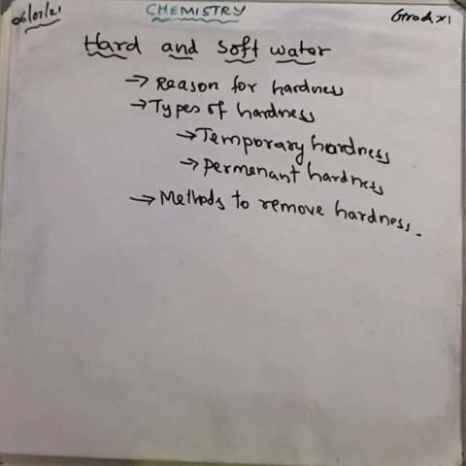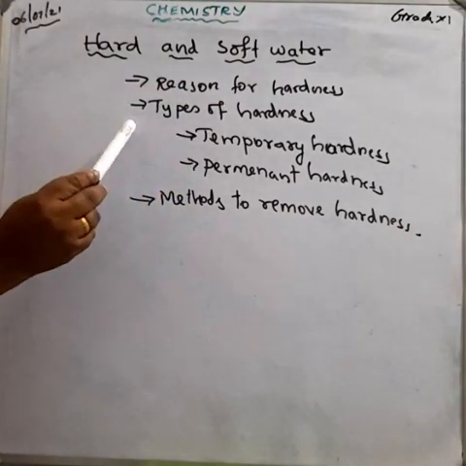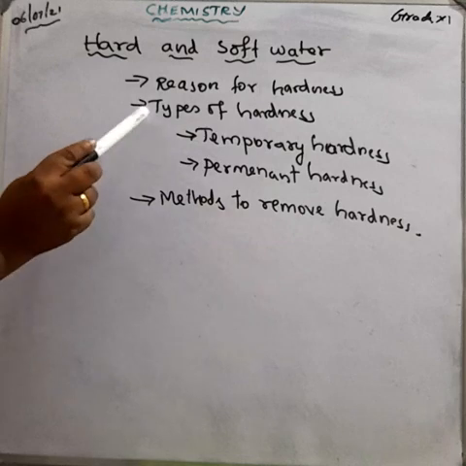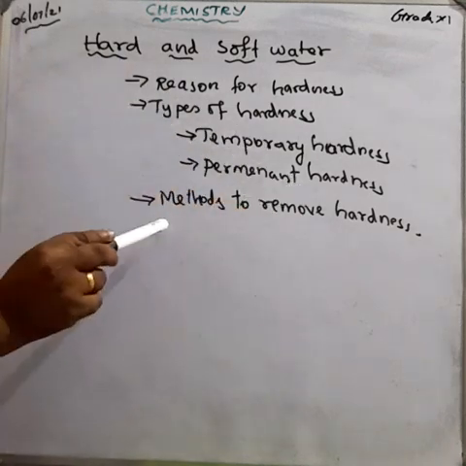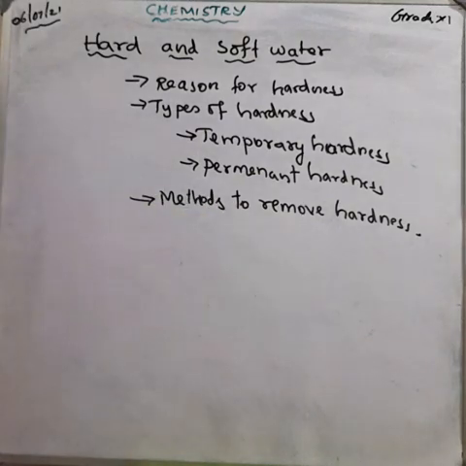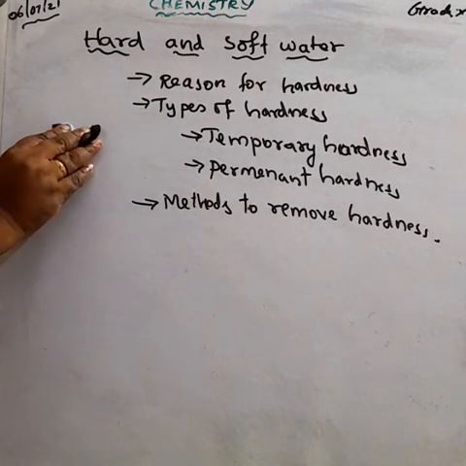Today we are going to study hard water and soft water, the reason for the hardness of the water, and the types of hardness, that means temporary hardness and permanent hardness, and how to remove the temporary hardness and permanent hardness. Okay, listen carefully, take notes. First, we are going to study hard water and soft water. What do you mean by hard water?